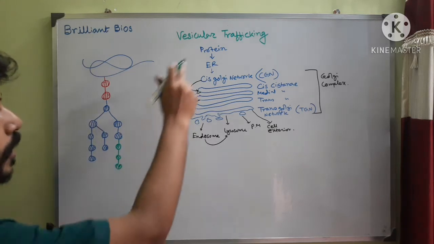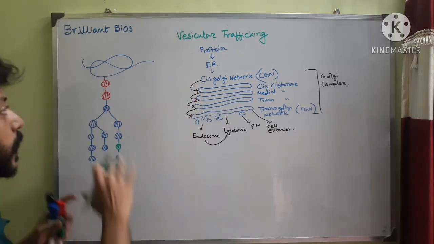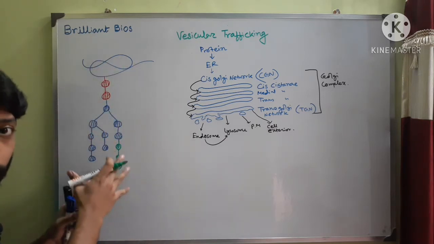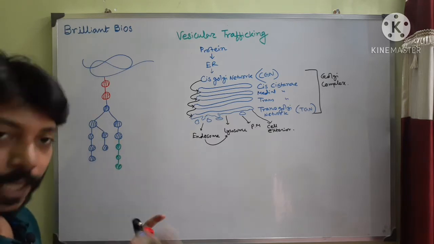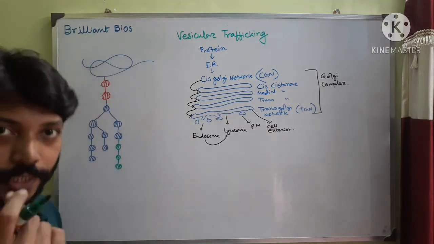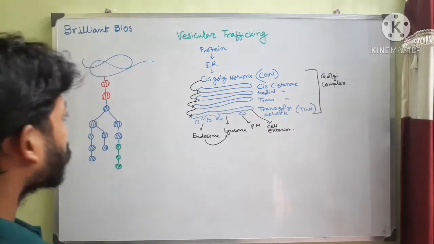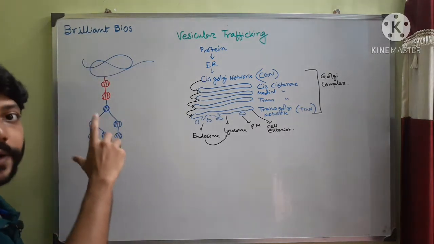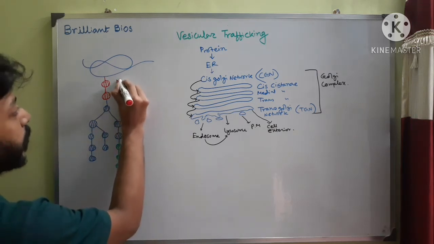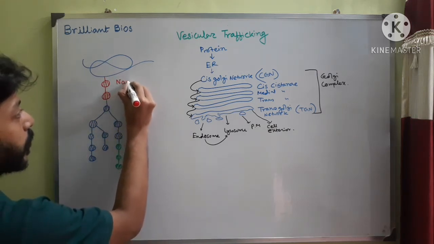So at first in the endoplasmic reticulum, a protein is glycosylated. This is actually a unit of this oligosaccharide. There can be many of this type of oligosaccharide present in a single protein. So I'm just drawing one oligosaccharide complex. This is called N-acetyl glucosamine. I'm writing in red color.